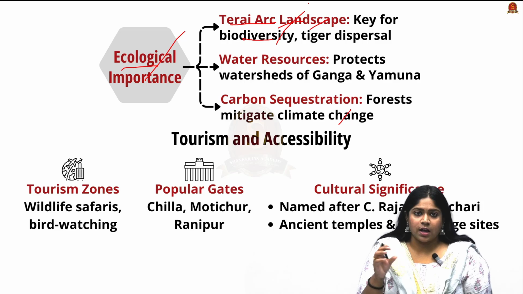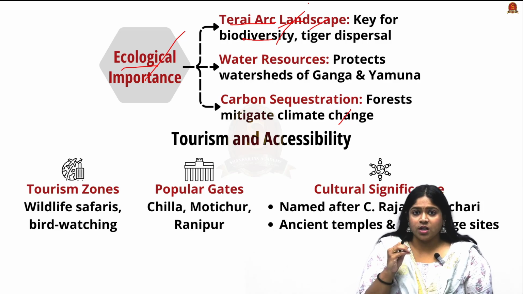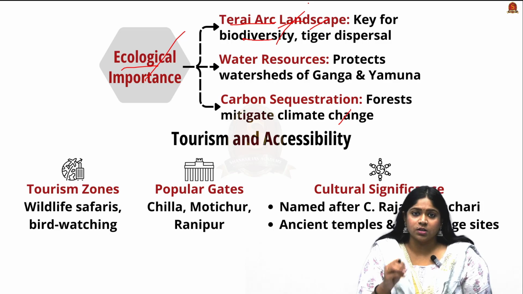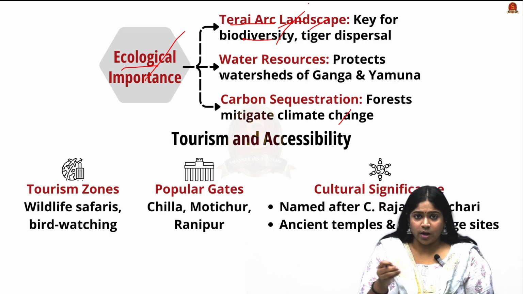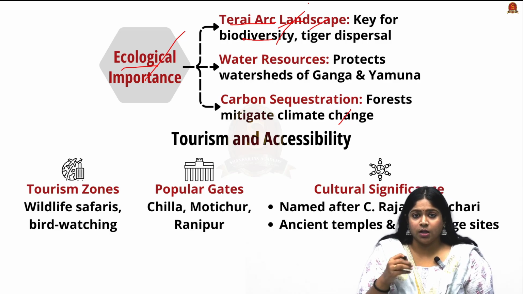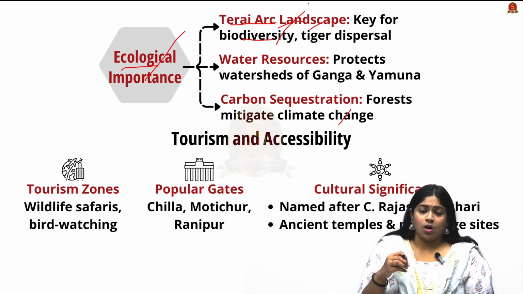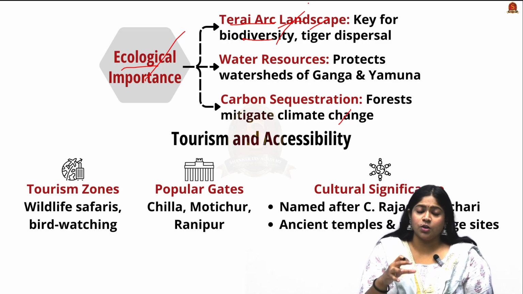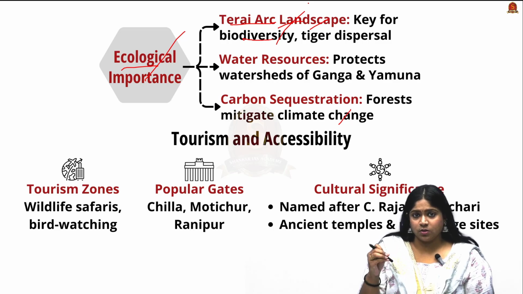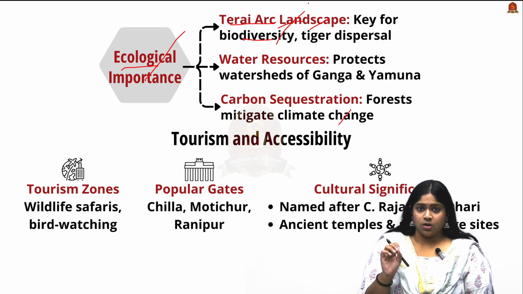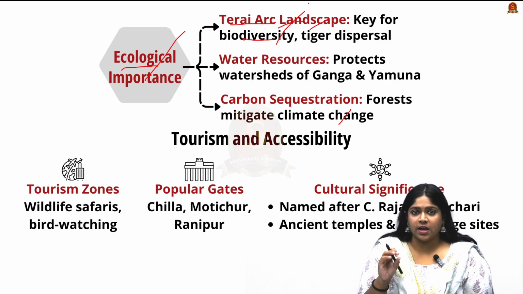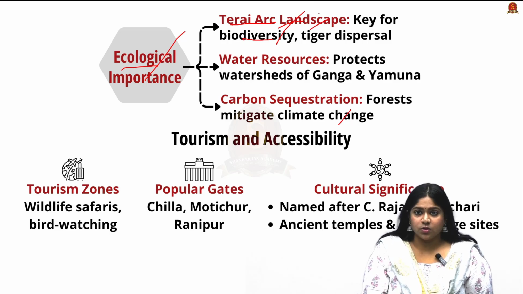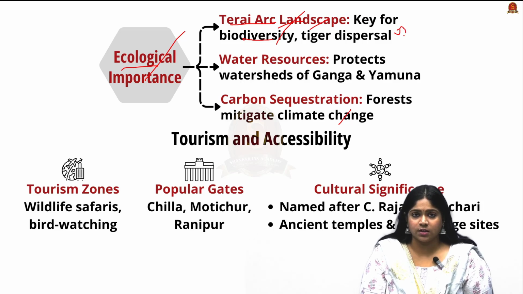The Terai Arc landscape is nothing but the Terai region, which includes the lowlands or the foothills of the Himalayas, where it is considered to engage the Himalayan biodiversity hotspot, and at the same time it includes ecological corridors of the Terai region, which includes the northern part of India and also some southern parts of Nepal. The word Terai means wetlands or marshy lands. So these are the characteristics of the Terai Arc landscape. There is an initiative to protect the Terai Arc landscape, which is called the Terai Arc Landscape Conservation Program.